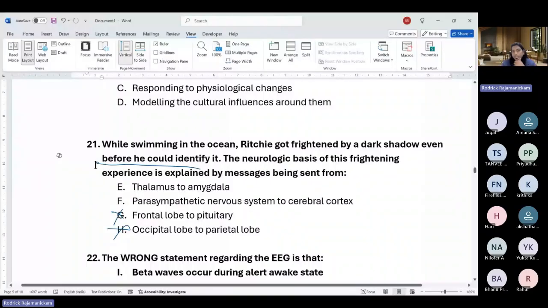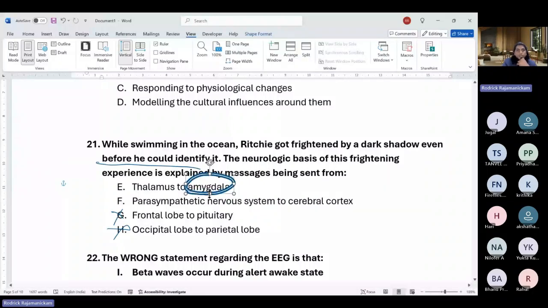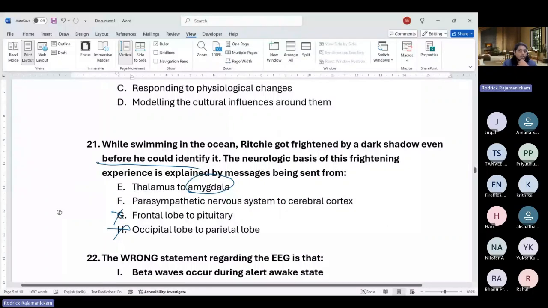So pituitary is not usually involved in emotional experiences. Emotional experience, though, it's amygdala. Okay. So parasympathetic nervous system to cerebral cortex. Cortex usually is a larger area, right?